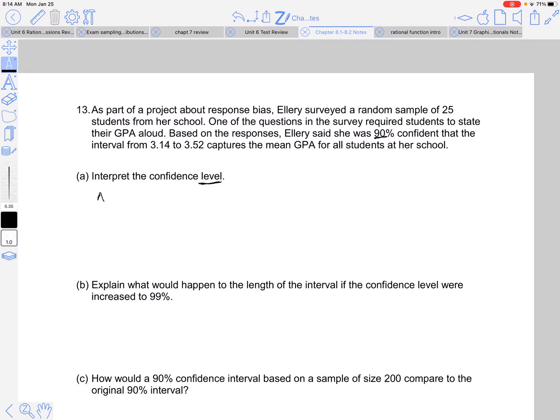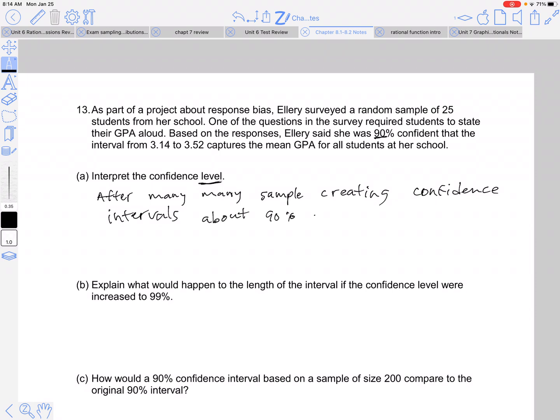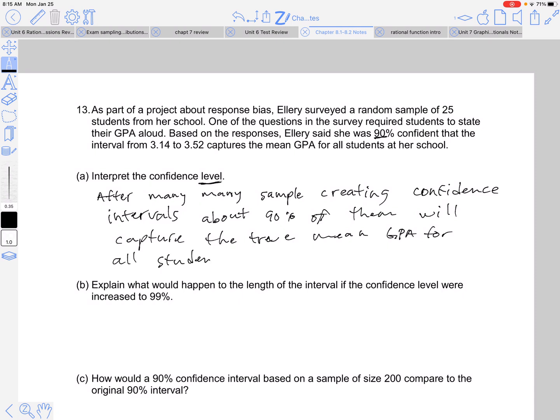Okay? So after many samples, creating confidence intervals, about 90% of them will capture the true mean GPA for all students at the school.